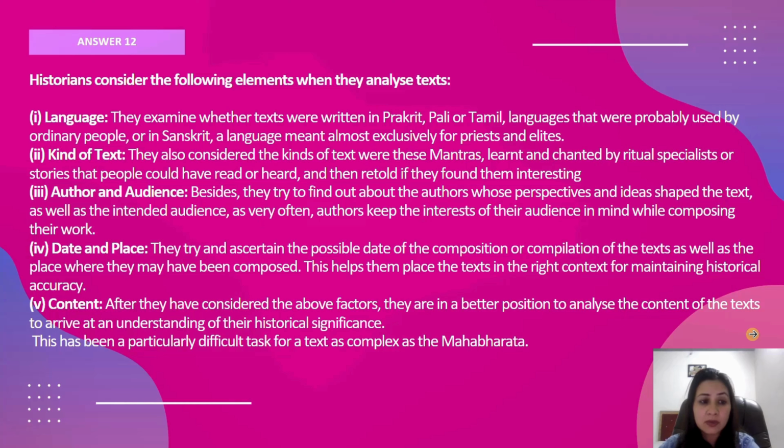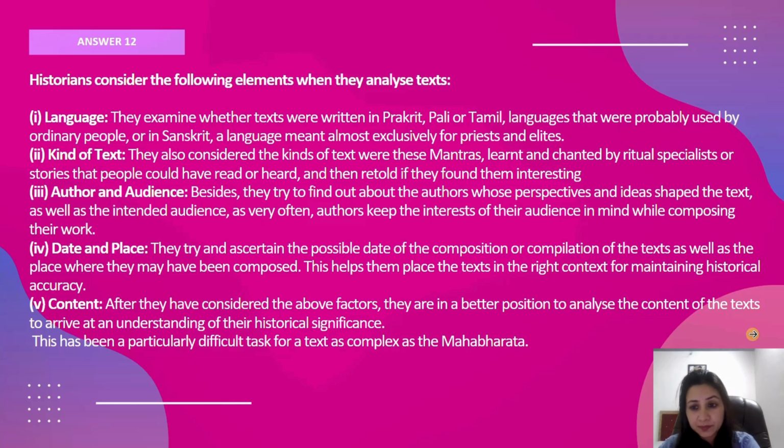The language, the kind of text, who is the author, the audience, date, place, when was it written, where was it written, and the content. When we talk about the language, they examine whether the text is written in Pali, Prakrit, or in the Tamil language. Right? Languages that were probably used by ordinary people, and Sanskrit that was used exclusively by the priests and the elites.